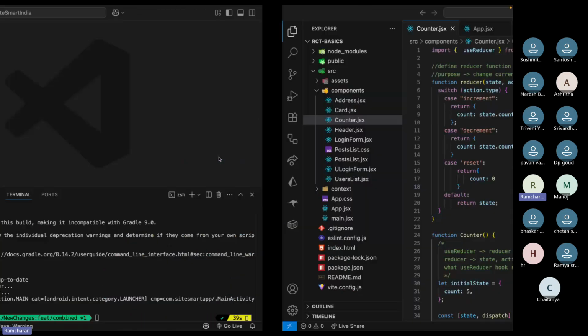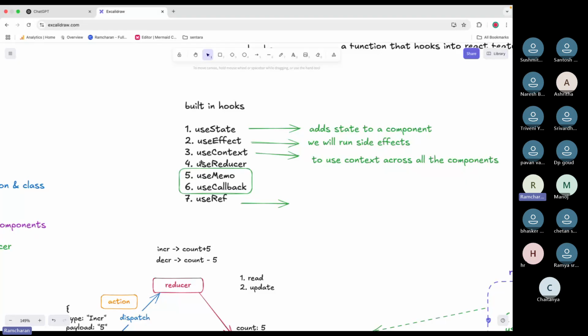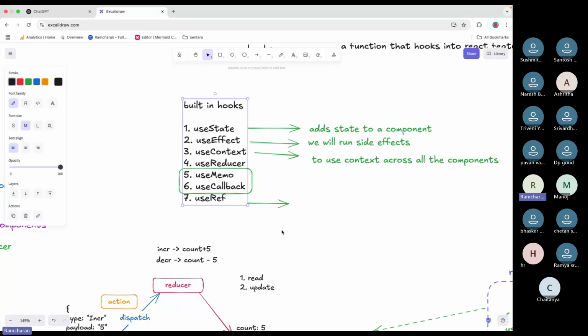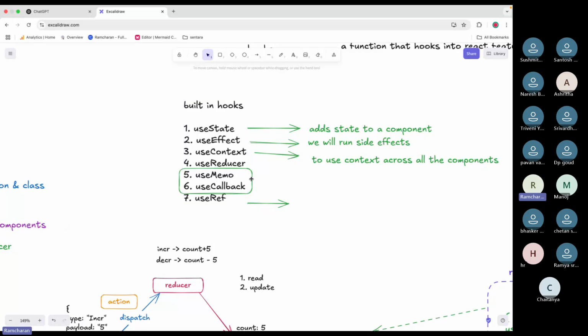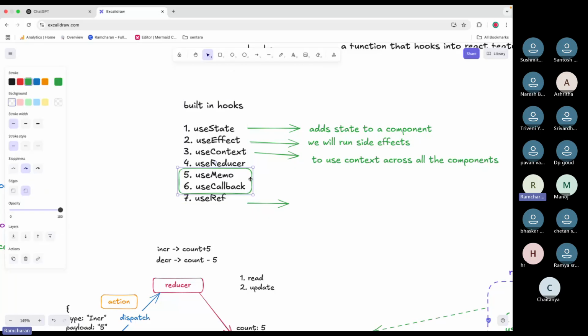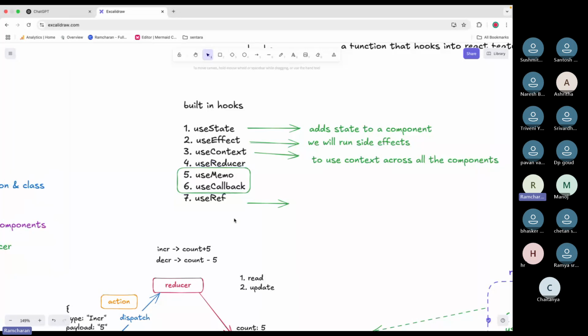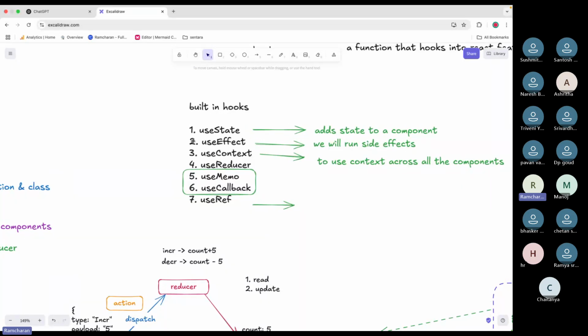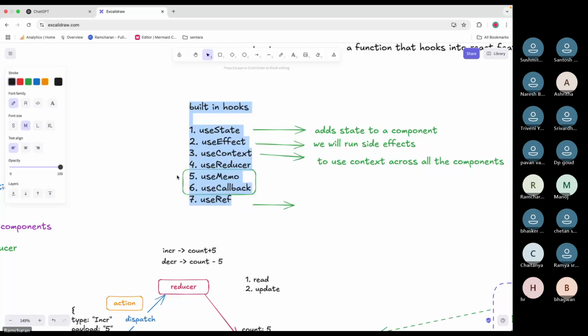There are some performance optimization hooks pending. You do not need these two hooks, useMemo and useCallback, right now. I will tell you afterwards. But now we'll learn how to integrate Redux, since we learned all the hooks, right? useState, useEffect, any of the hooks apart from useMemo and useCallback.